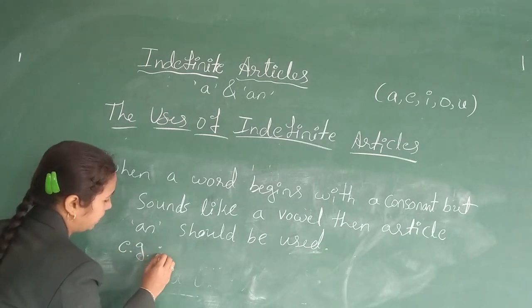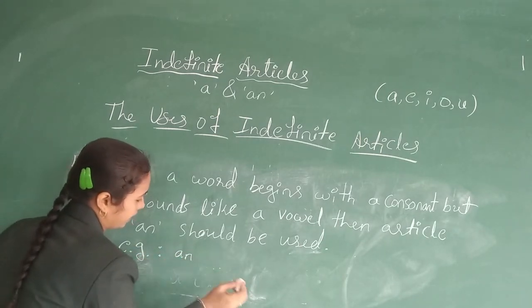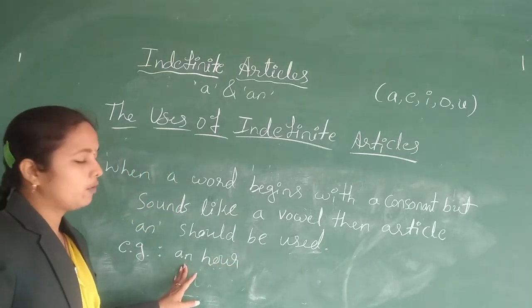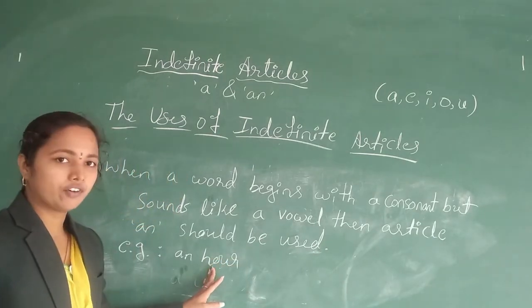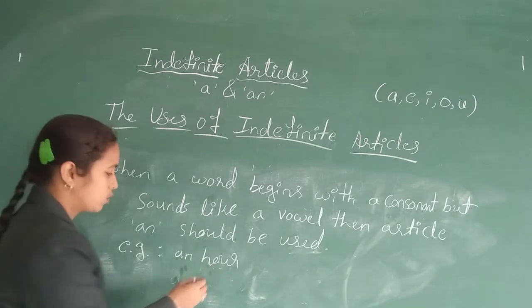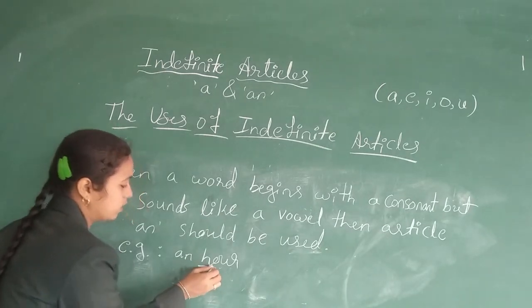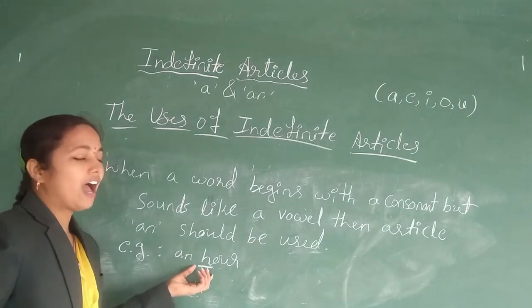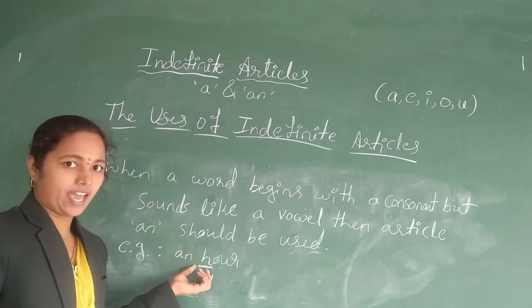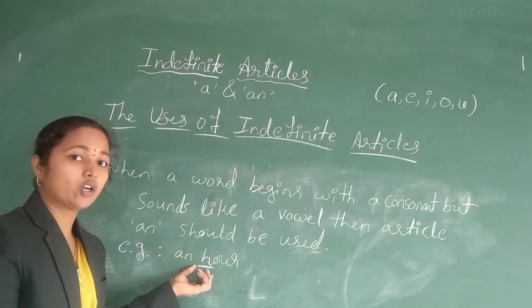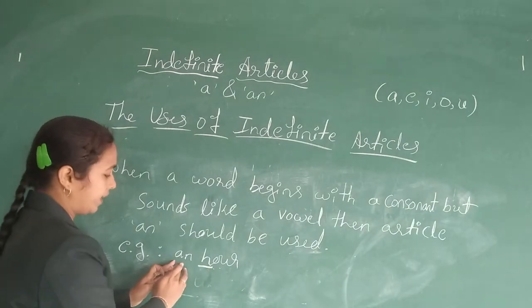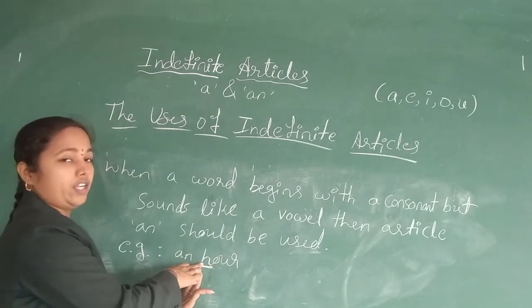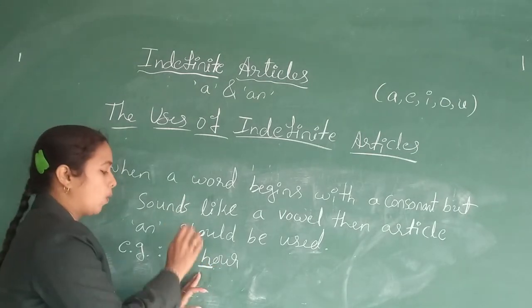For example, an hour. So here, how do we pronounce it? An hour, not hour. Even though this H is a consonant, how does the sound come? It's an hour, not hour. So we use article an before the word which begins with a consonant but sounds like a vowel.